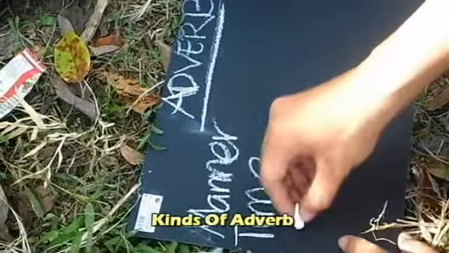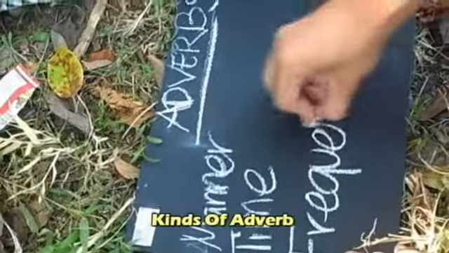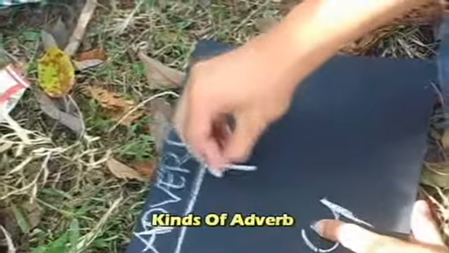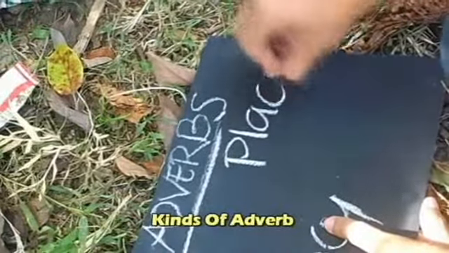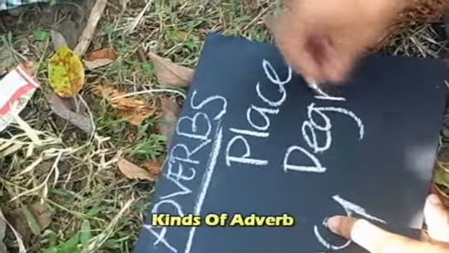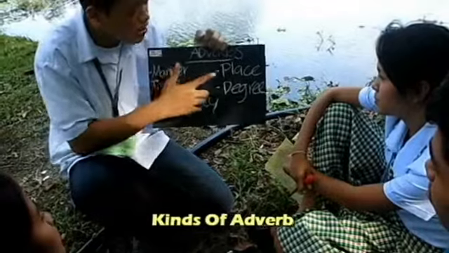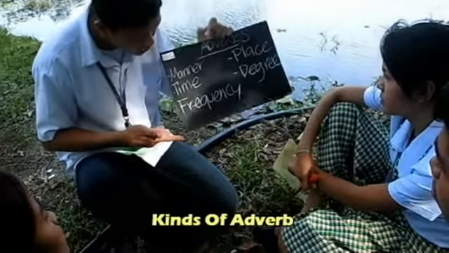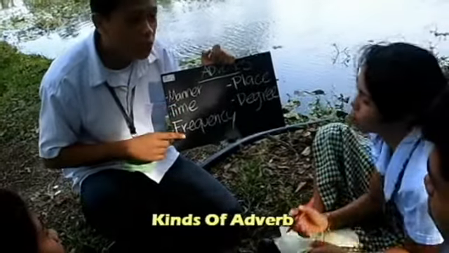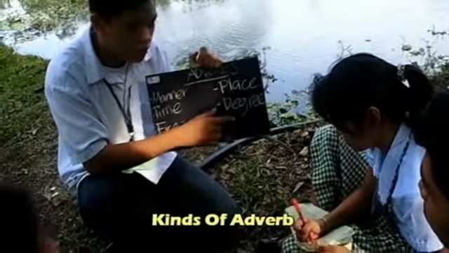Downtown, inside, up, out, down, upstairs and there. All these words are adverbs because they tell us where. Adverbs can describe a verb, they don't describe a thing. Okay, these are the kinds of adverbs. First, we have the adverb of manner, adverb of time, adverb of frequency, adverb of place, and adverb of degree.